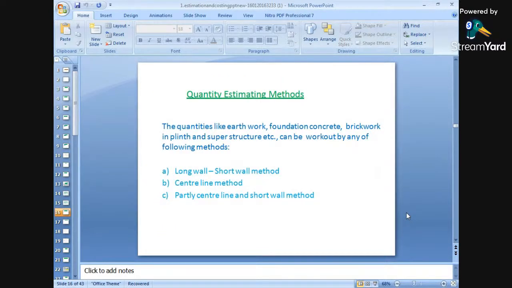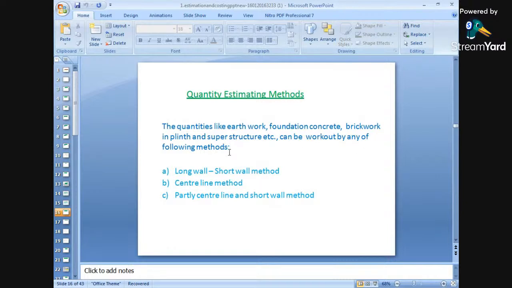Then how do we find out the quantity? We have seen the different modes of measurement in the previous slide. So depending upon this, how do we find out the quantity of any item of work? What is the procedure? The quantity estimation methods, for quantities like earthwork in excavations, foundation concrete, brickworks in plinth and superstructure, plastering, flooring, DPC, brickworks, can all be worked out by any of the following methods.